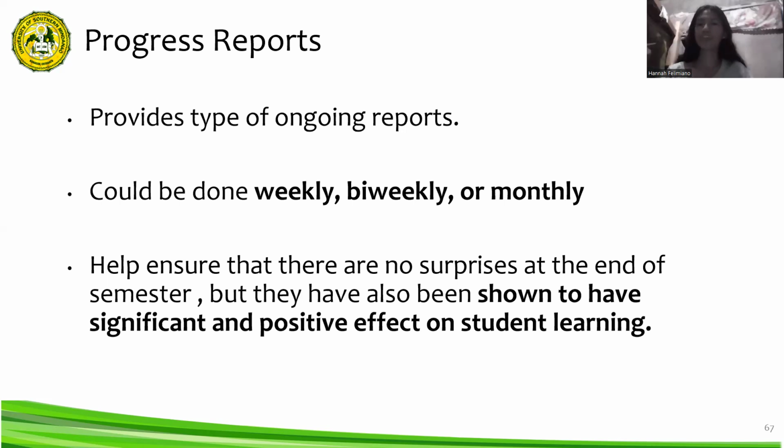Now, the purpose of student progress reports is to track academic progress, communicate with parents, and identify challenges early, because progress reports allow teachers to spot potential challenges early on and work with parents to develop strategies to help the students succeed. And it also motivates students. They can serve as a motivational tool for students, allowing them to reflect on their progress and set learning goals for the future.